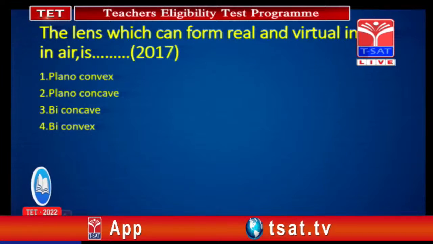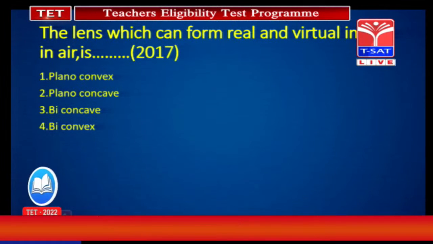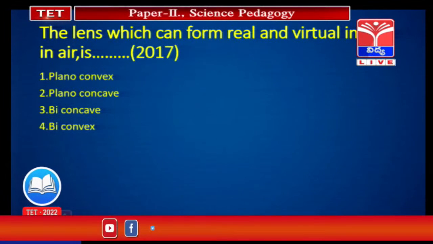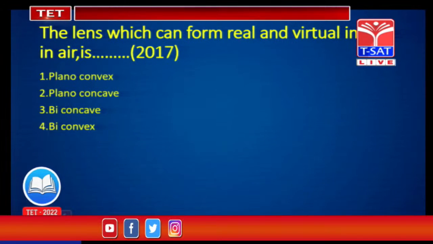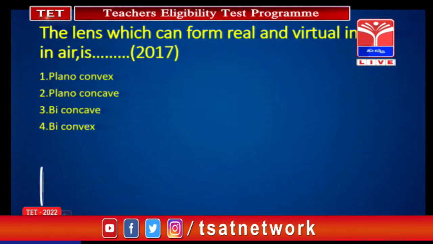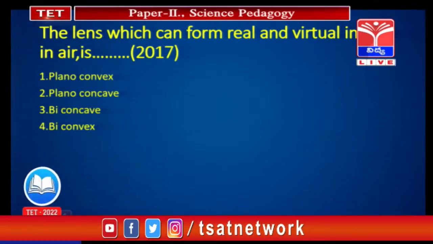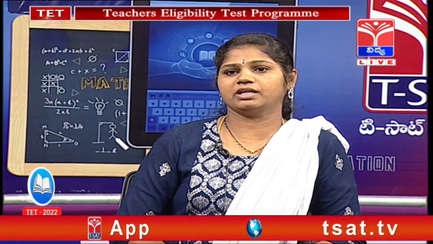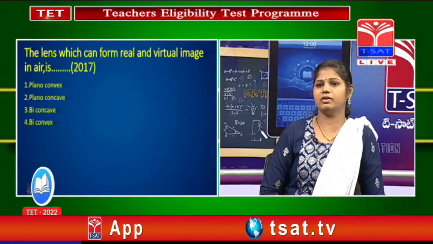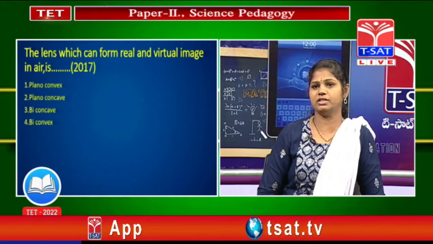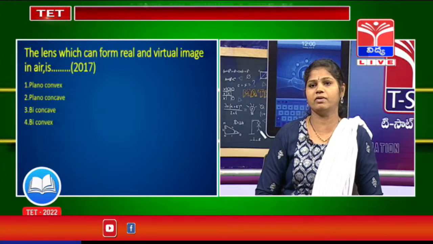Then we come to one more previous question, sir. The lens which can form real and virtual images in air is the biconvex lens. Here, when we are preparing the light topic, you can correlate with the mirror and lens. In mirrors we have two types, concave and convex. In lenses also we have various types of lenses. Among those, two are very important, convex and concave.